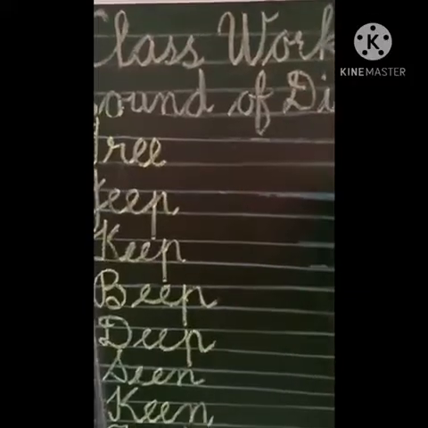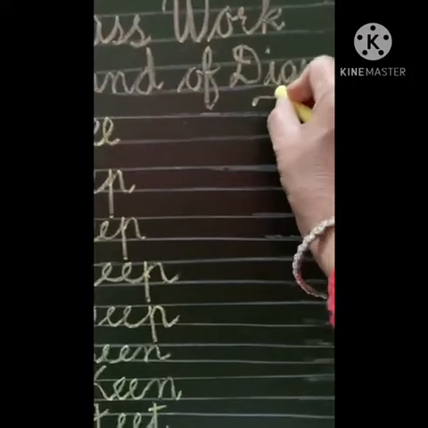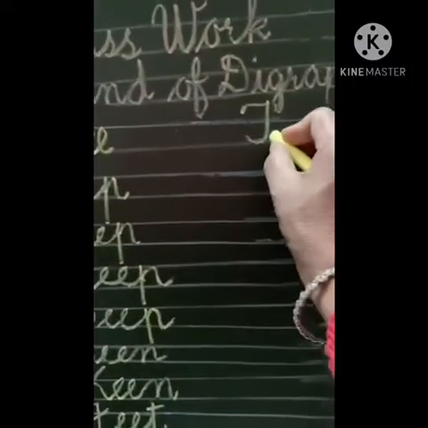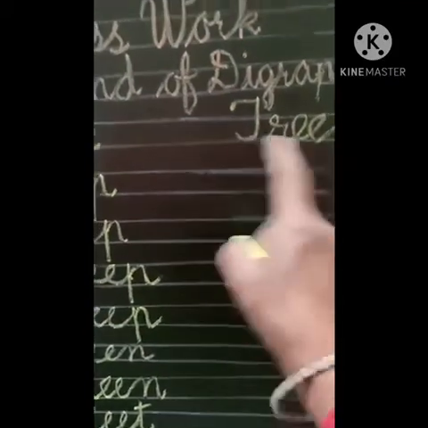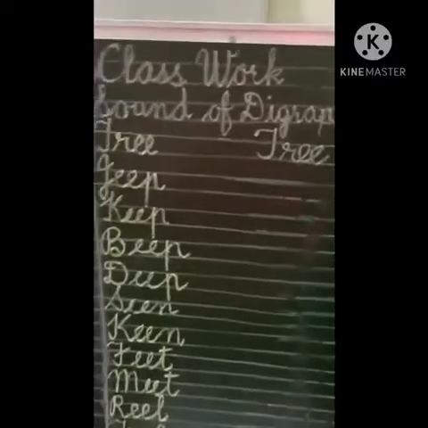Now repeat the words starting from the center. Write down tree, T capital, R double E. Tree. Complete the second line neatly.